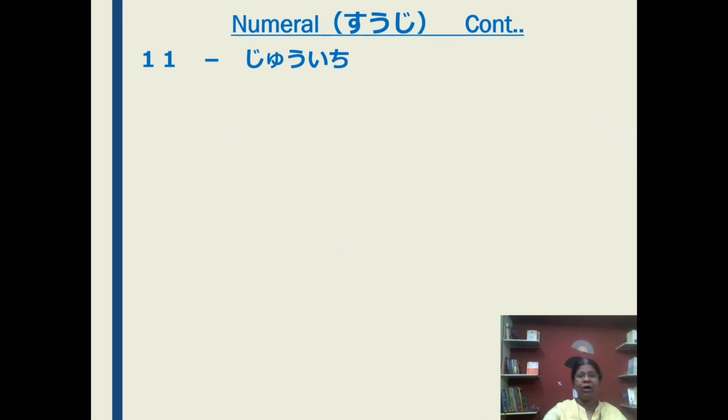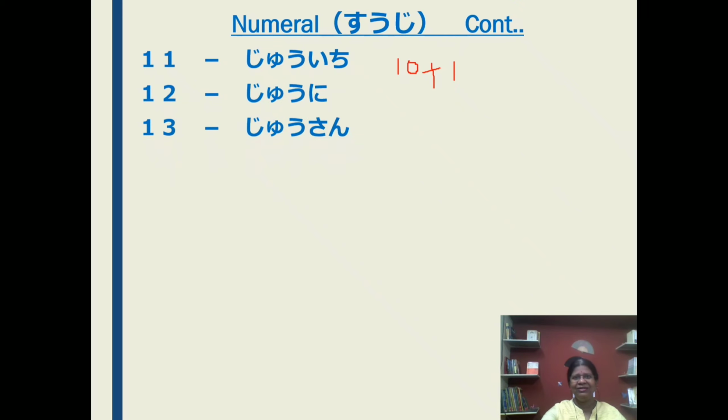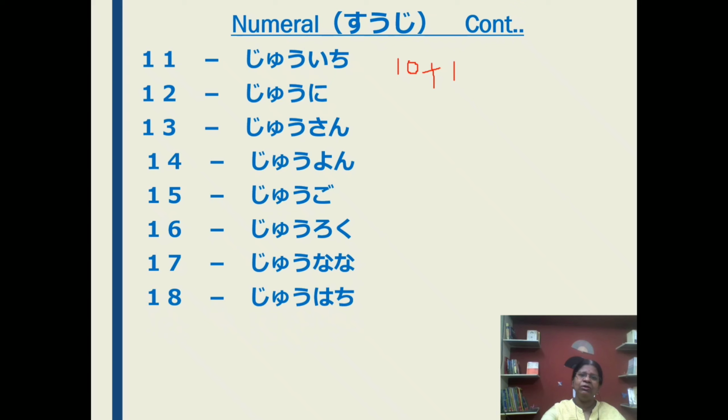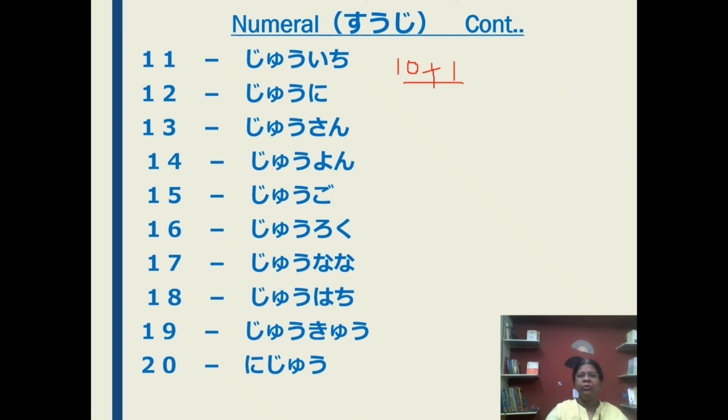Next comes juichi. So how do you say 11? It is 10 plus 1, juichi. Say juichi, juni, jusan, juyon, jugo, juroku, junana, juhachi, jukyu, niju.